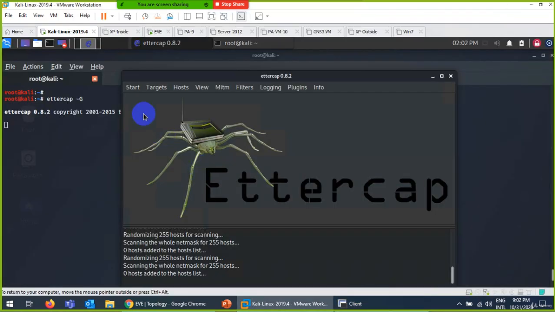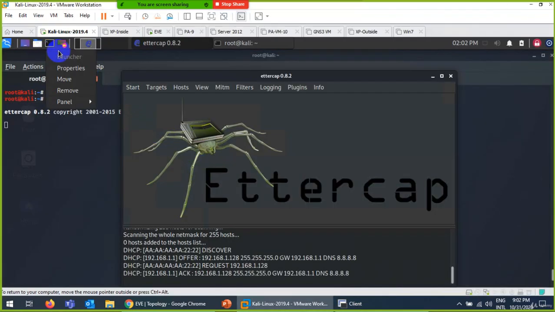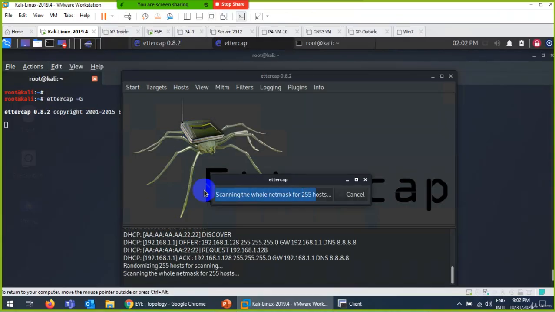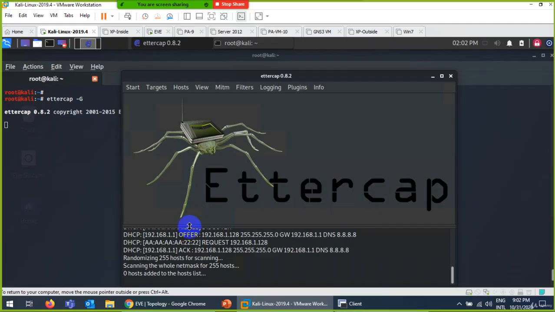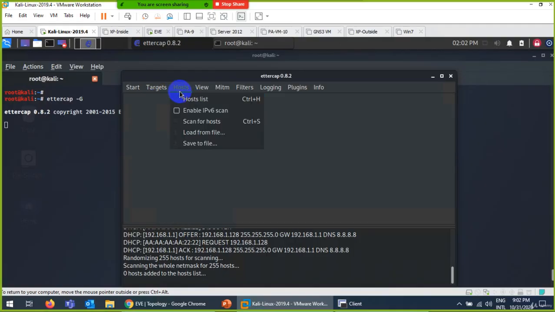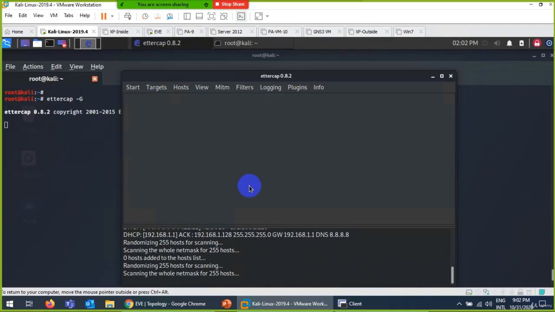And what I need to do from here is ping. Yeah, it's come up now, it's okay. Now let me scan for hosts. Okay, again 0. It has to show me anyway. Let me see whether it can show me or not. Host list, nothing, until I scan the whole network. Scan for hosts.